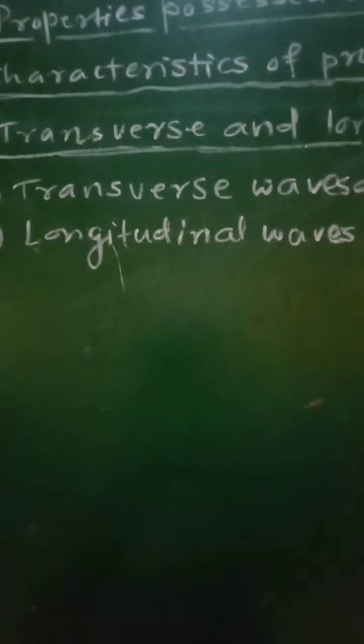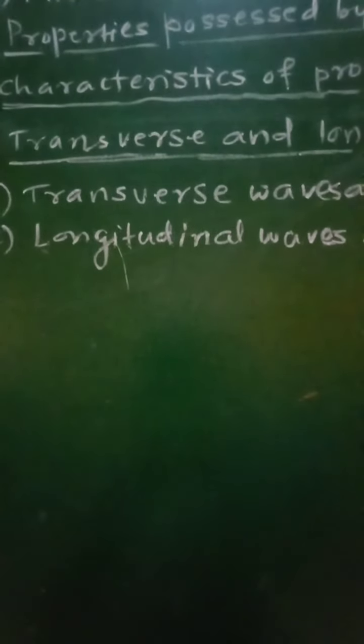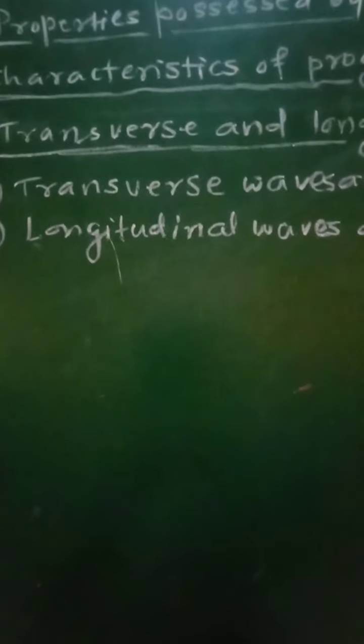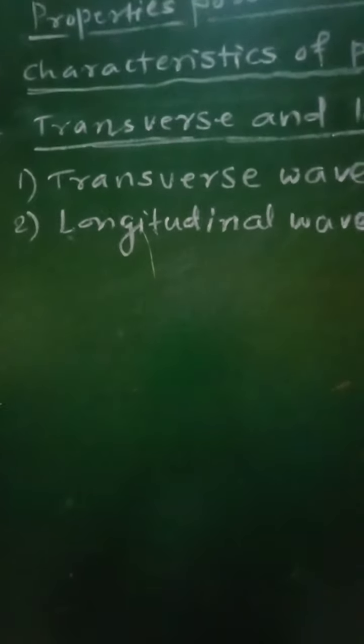Third characteristic: a compression and an adjacent rarefaction form one cycle of a longitudinal wave, and the distance between any two consecutive particles having the same phase or state of vibration is called the wavelength of the wave. Fourth characteristic: for propagation of longitudinal waves, the medium should possess the property of elasticity of volume.